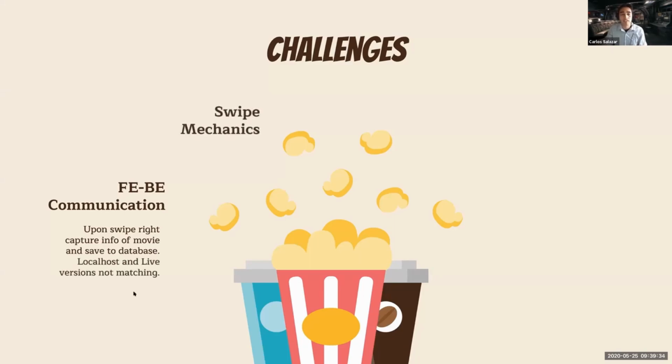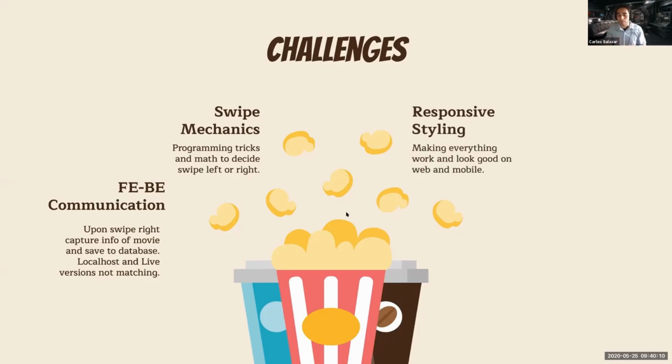Another big challenge was that the localhost and live versions were not matching. We were working on this essentially during the weekend. We were happy that localhost had a version that we were ready to present to you, but the moment we put the final version on Amazon, we started to get new errors that were really difficult to debug. We spent our whole weekend, Koki and I, overcoming those challenges, and that was one of the biggest we had to go through. The swipe mechanics involve some math, which is always a little bit tricky, but luckily it is working now. Then responsive style, because we want this app to be mobile first.